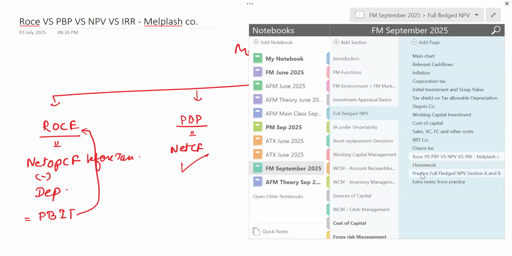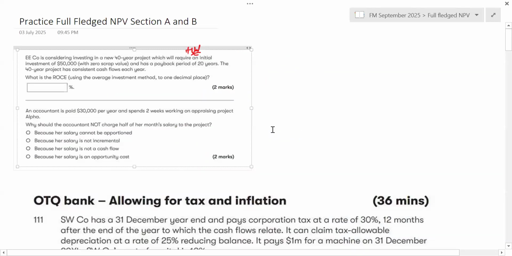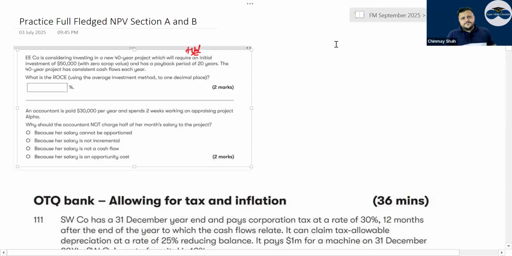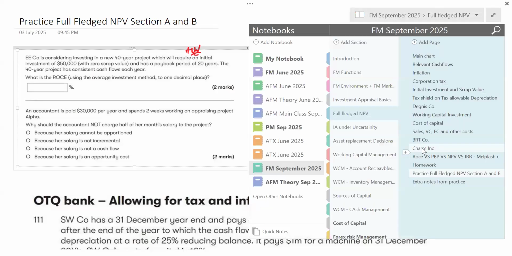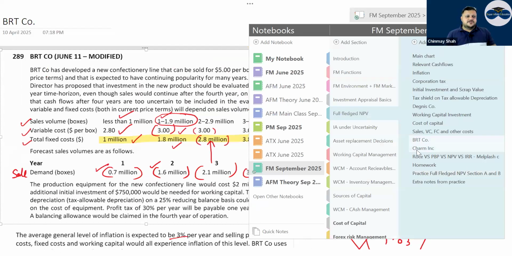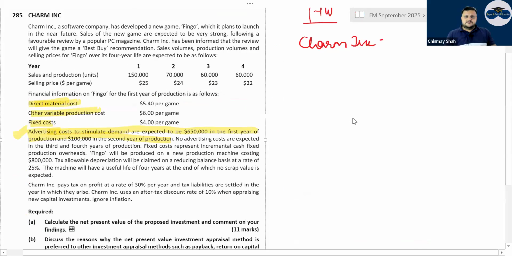Sir, after Charmy company, which company did you say, sir? Sorry? After Charmy company, what company? Reddy company. The BRT company and Charming. Melplash. Genie company.